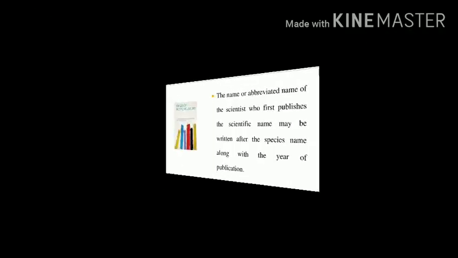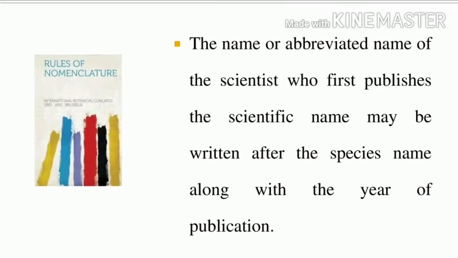The name or abbreviated name of the scientist. Listen, students, if I first publish and give the scientific name, first is the genus followed by the species, and after the species, my name is given along with the year. The name or abbreviated name of the scientist who first publishes the scientific name may be written after the species name along with the year of the publication.